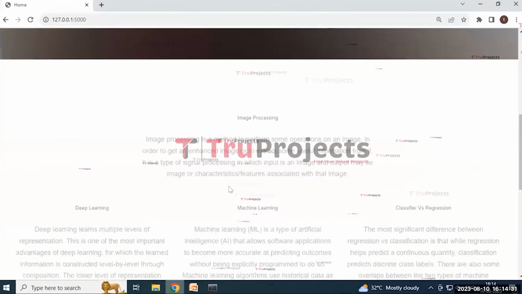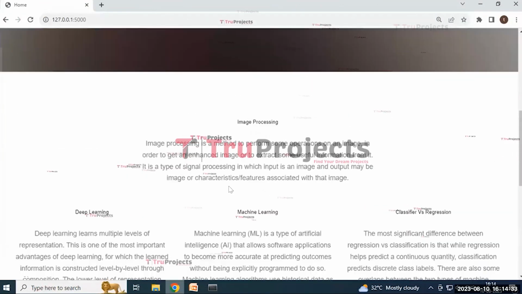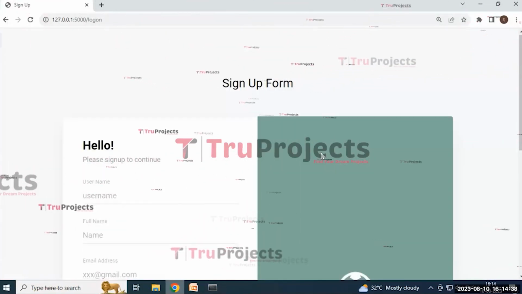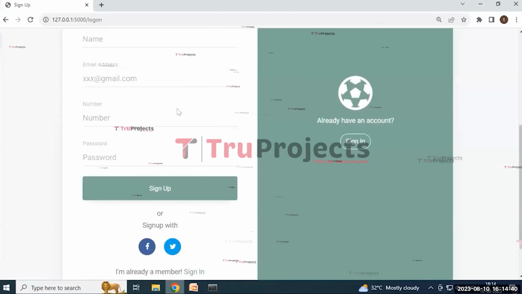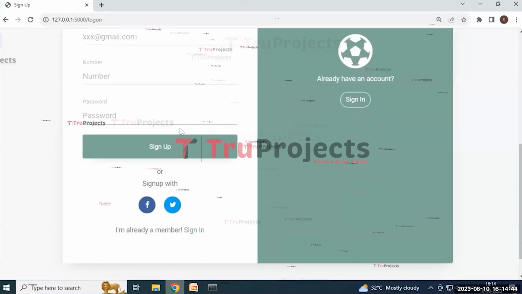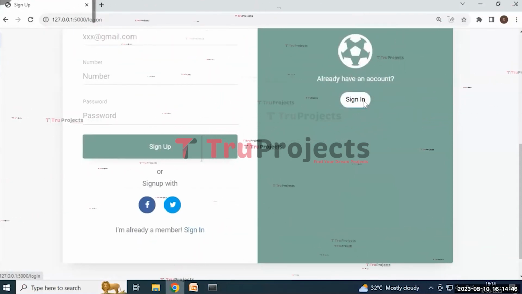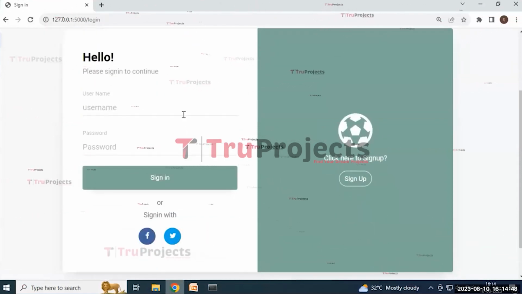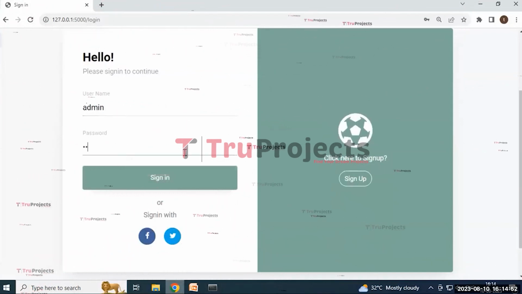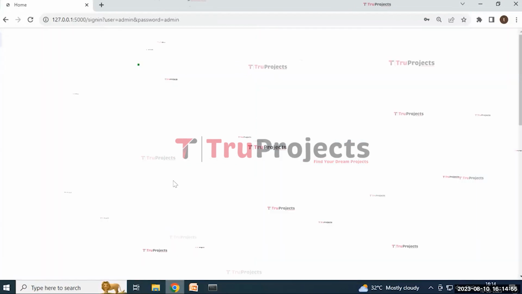Here it redirected to this page containing some information and the title of the project. Then click on the sign up button. Here it will redirect to the sign up page containing some input details that need to be filled to create an account. But my account is already created, that's why I'm using the sign in button. Here it will redirect to the sign in page containing the username and password, and we need to fill those details and then click on the sign in button.